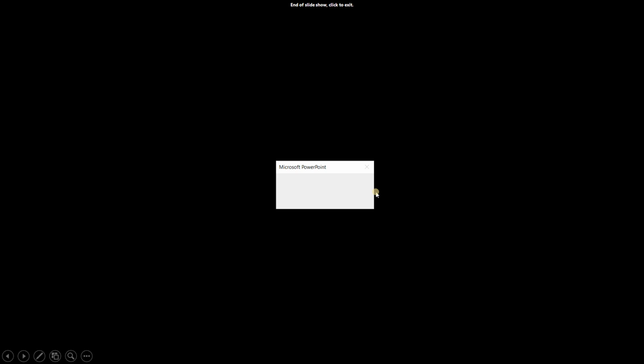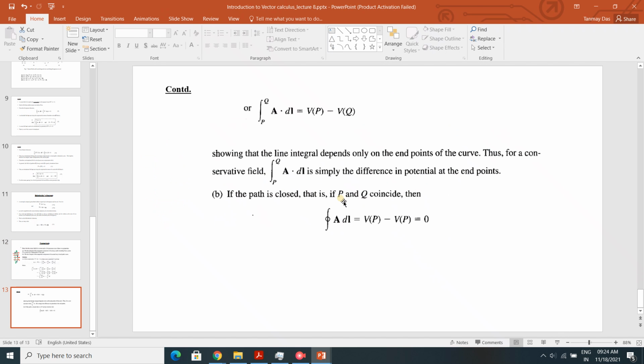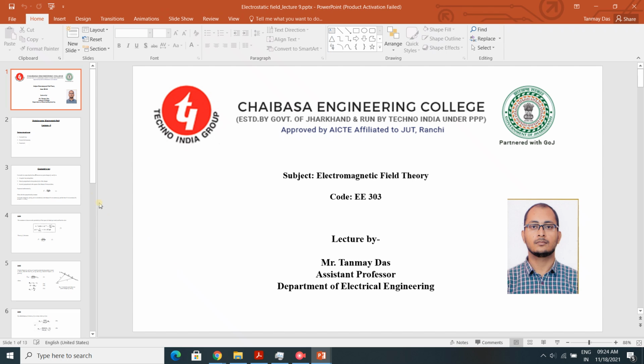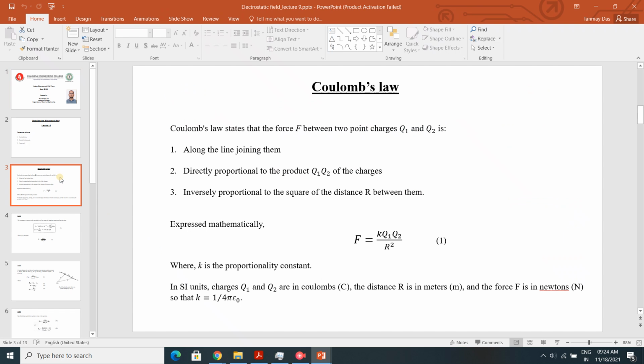Curl of a vector is 0. Okay, so now we can move on with the next topic.